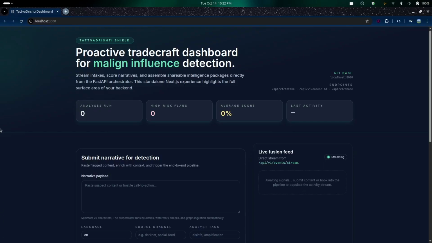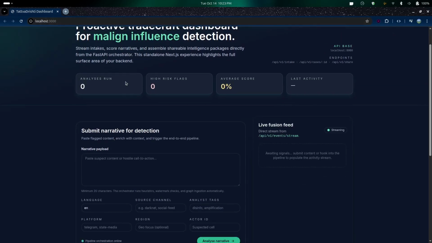Large language models such as GPT, Claude, or Gemini are capable of creating extremely realistic and contextually fluent text. Unfortunately, this power can be misused very badly for disinformation, phishing, and propaganda campaigns. Our platform acts as a digital defense layer that analyzes any piece of text or post and tells us whether it was likely generated by an artificial intelligence system, and more importantly, whether it poses a malign or national security risk. So let us show you a bit brief about what we have done.